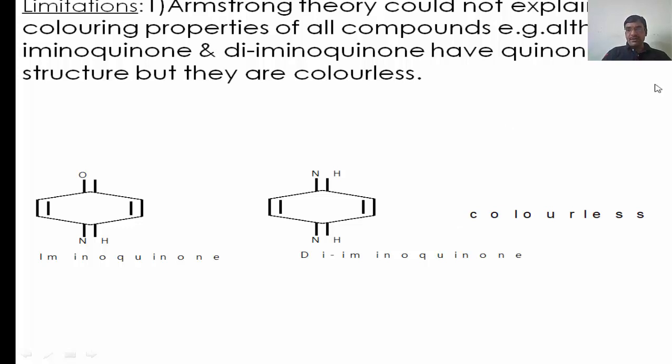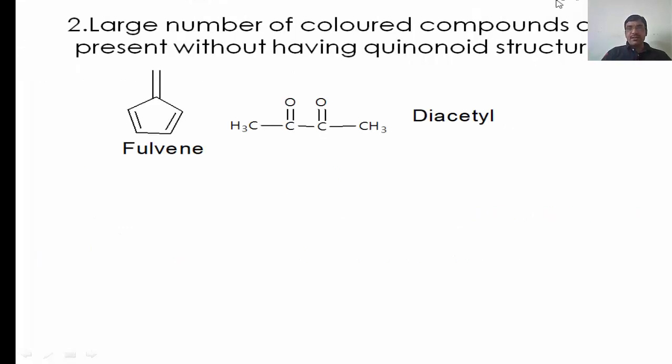The second drawback is that a large number of colored compounds are present without having the quinoid type structure. Some structures having quinoid type structure are colorless, as we have seen in the first point. In the second point, there are some fulvene and diacetyl like structures which do not have the quinoid type structure, but they are colored. This is not explained by the Armstrong theory.